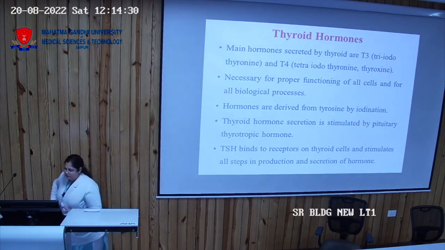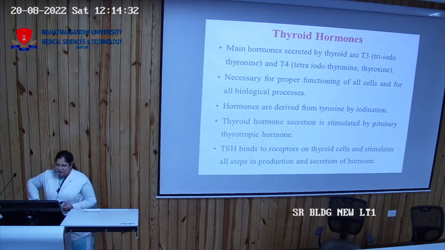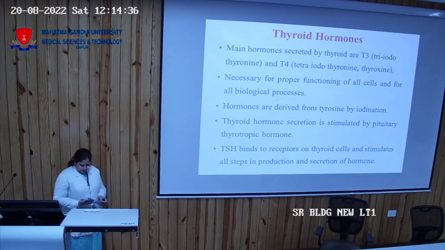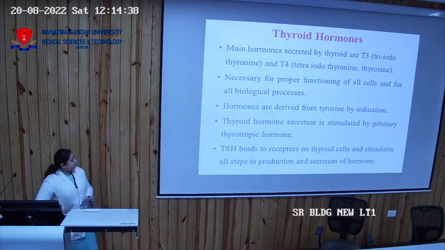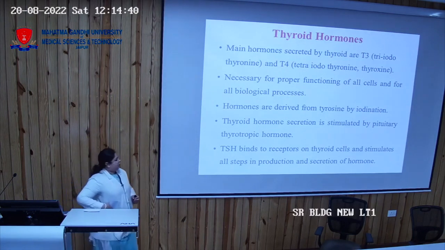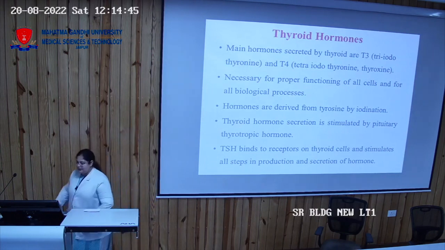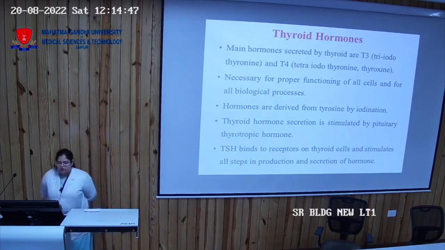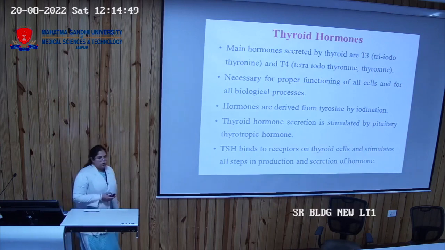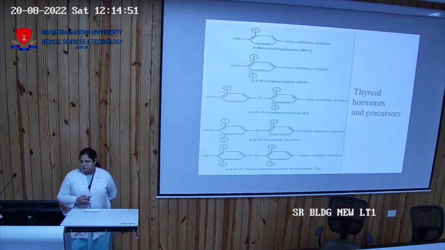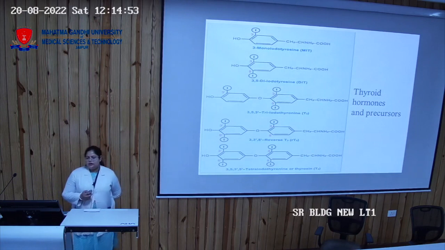Thyroid hormone secretion is stimulated by the pituitary gland through thyrotropic hormone. When TSH, meaning thyroid stimulating hormone, binds to the receptors on thyroid cells, it leads to the secretion and production of the hormone. So these are the thyroid hormones and their precursors.